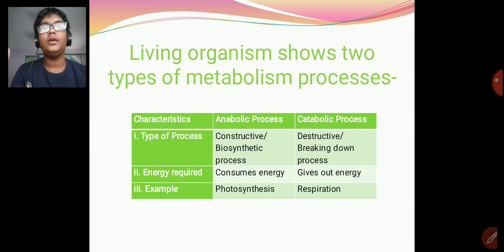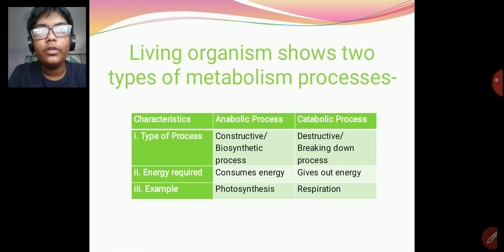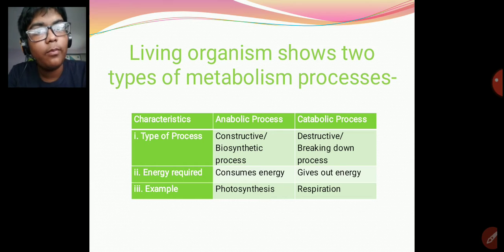Now every plant body or every animal body has to perform some metabolic processes. There are two types of metabolism processes: anabolic process and catabolic process. Since we are learning about respiration in plants, we will be learning about everything in the sense of the plant body.